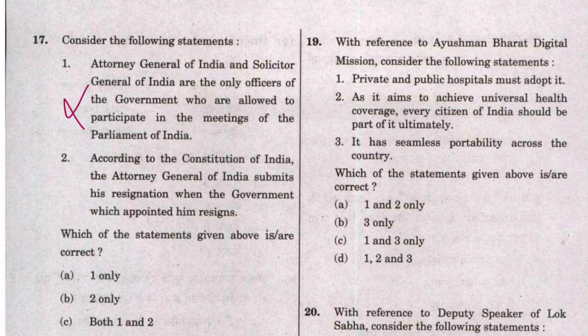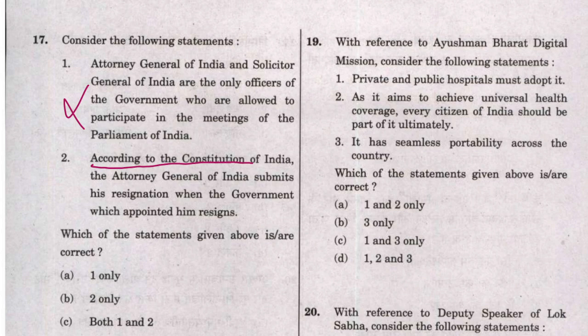Now it looks quite obvious that the Attorney General resigns if the government that appointed him also resigns. But here the catch is that it says according to the Constitution. Just think for a while, the Constitution only comprises fundamental and essential provisions.